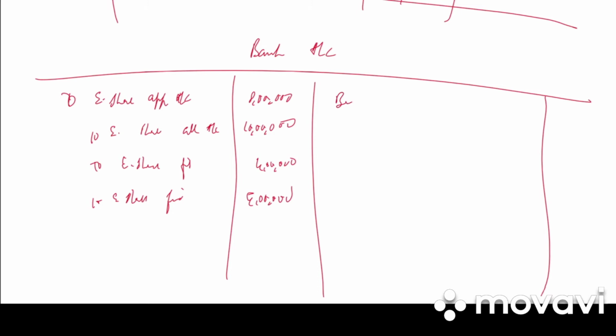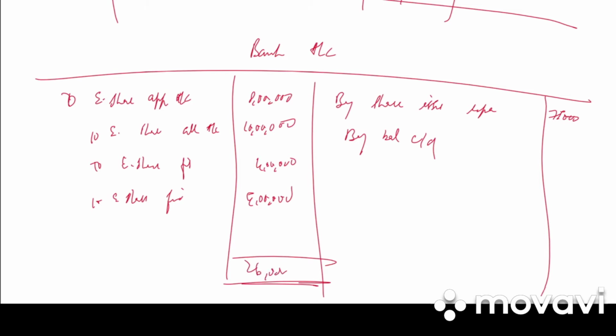On credit side we have by share issue expenses 75,000, by balance carried down. The total is 26 lakh on the debit side. So 26 lakh minus 75,000, it is 25 lakh 25,000.